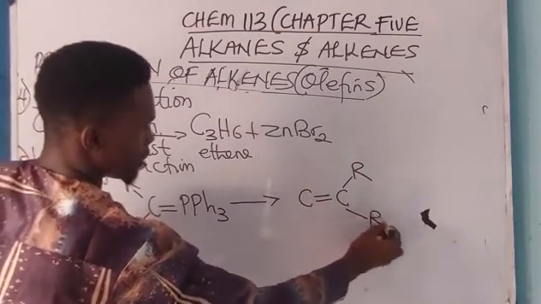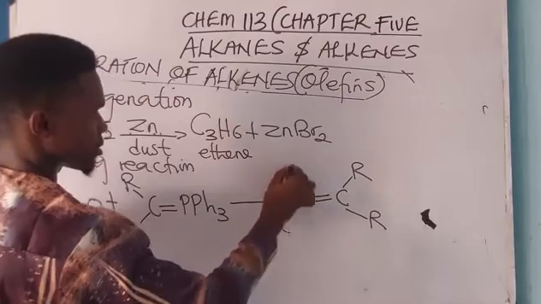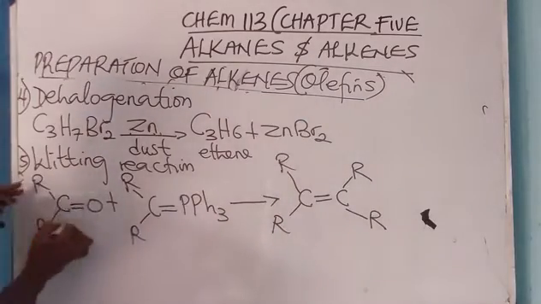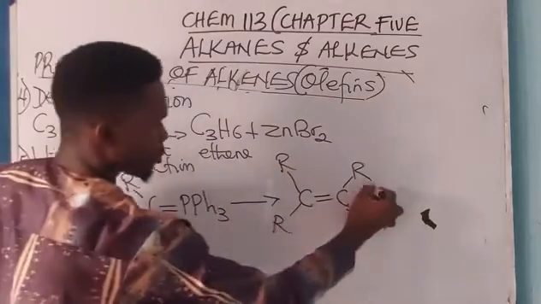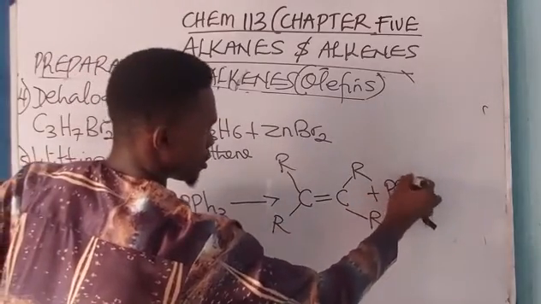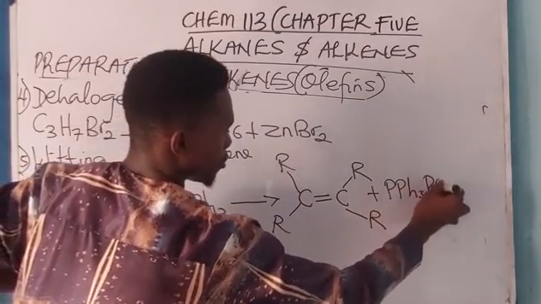This will combine with this, so I'm left with this and this, then plus Ph3PO.